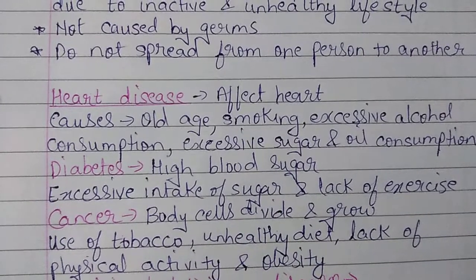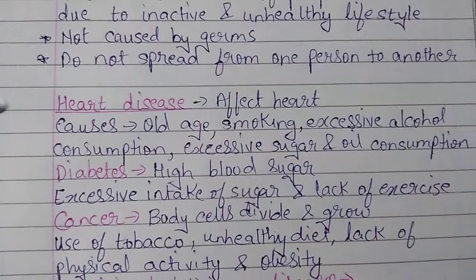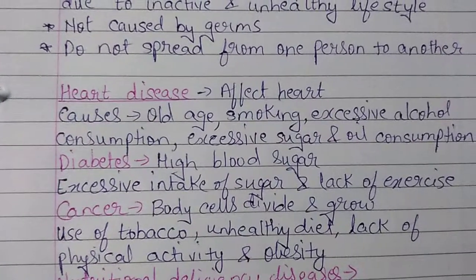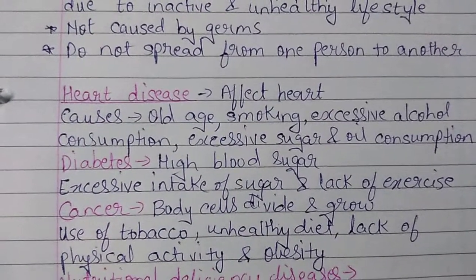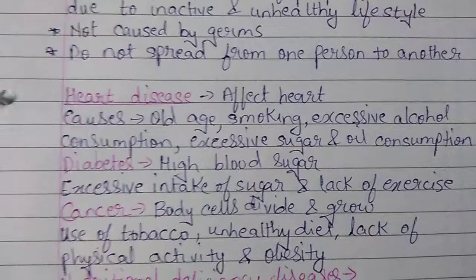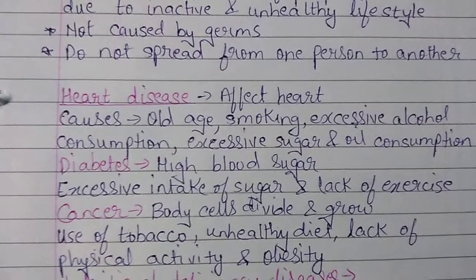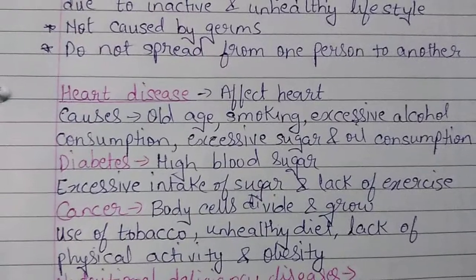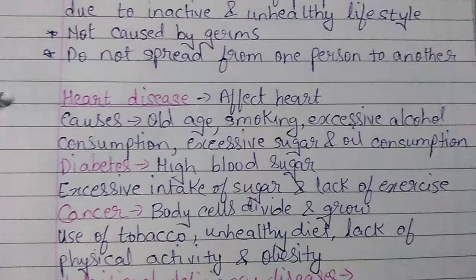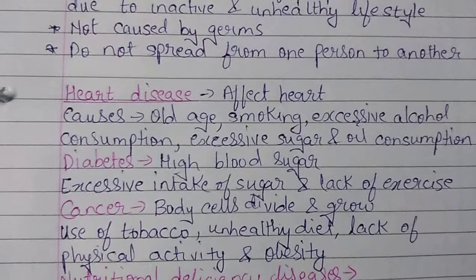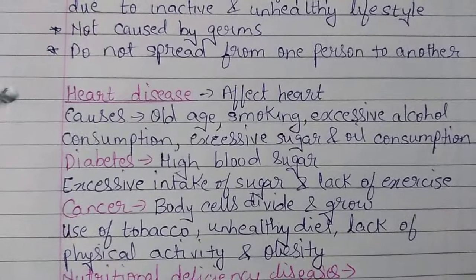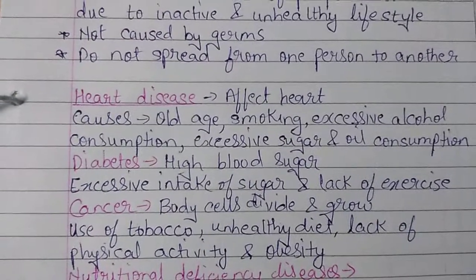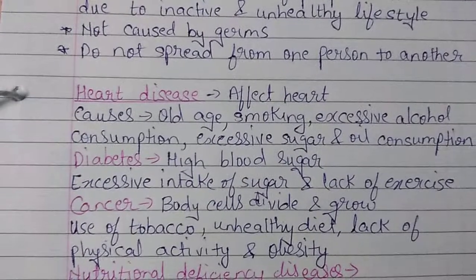Then the next disease is cancer. We have heard this word many times. Now what is it? In this type of disease, the body cells divide, and these cells grow without any control. Our body is made up of a particular set of cells, so only those cells should exist in a body.